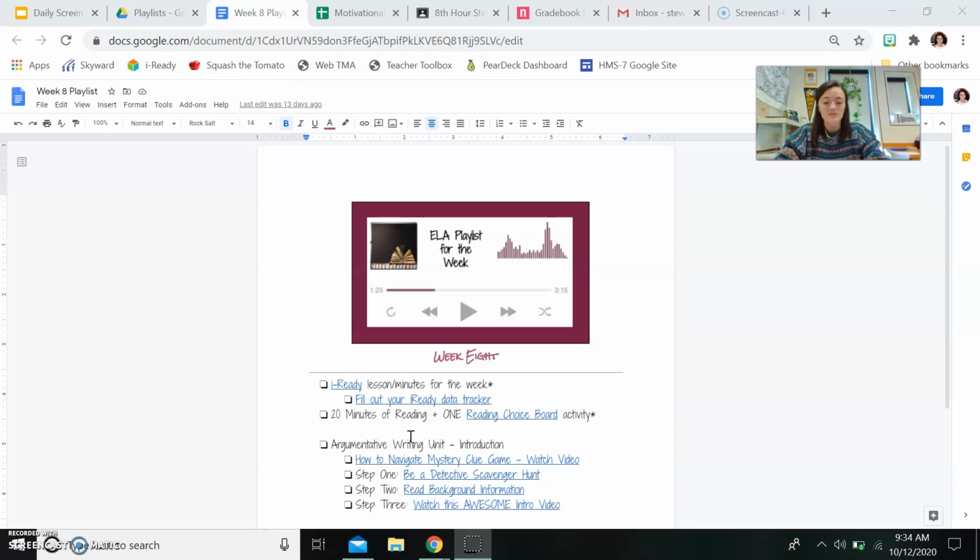You also have 20 minutes of reading in your library book, and then you pick one activity from the reading choice board in our Bitmoji library.